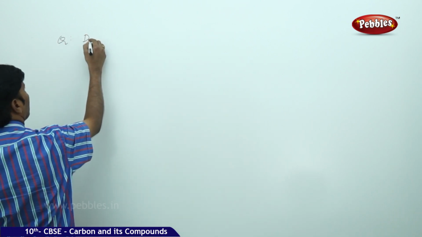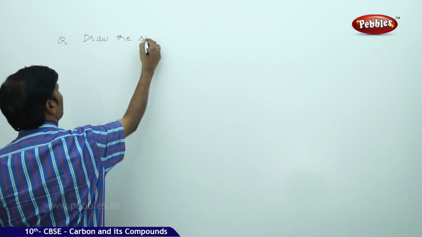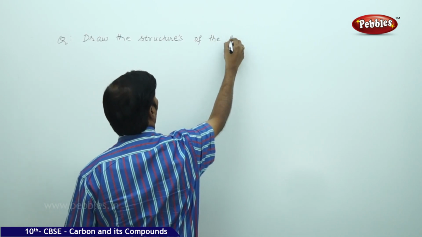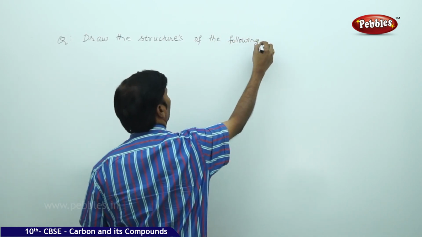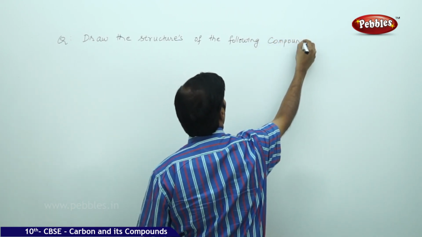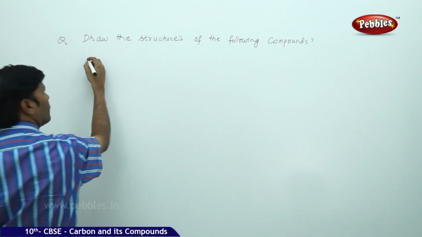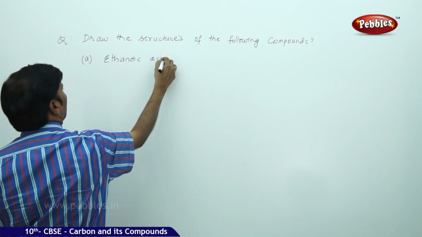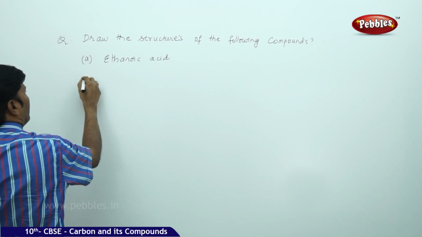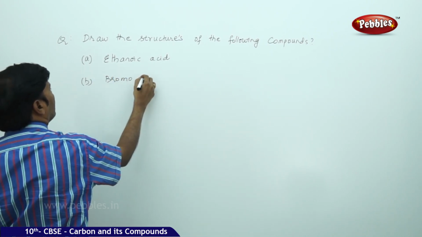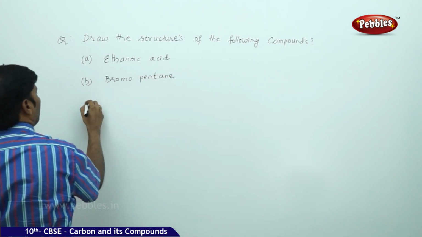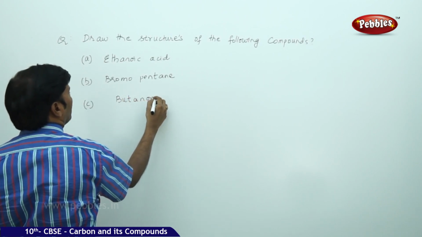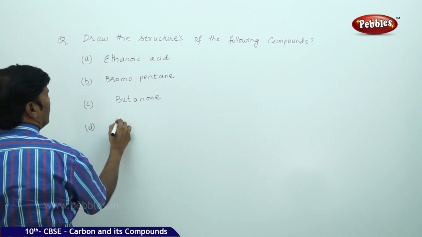Draw the structures of the following compounds: ethanoic acid, bromopentane, butanone, and hexanol.